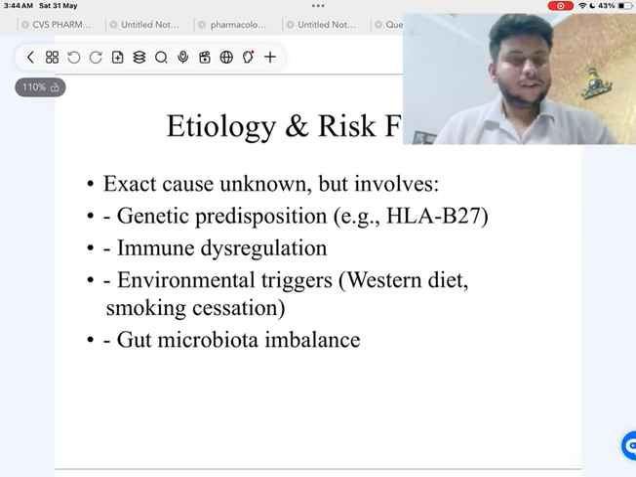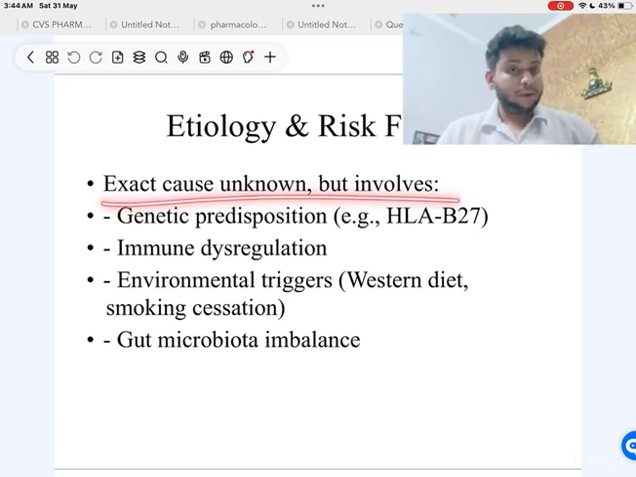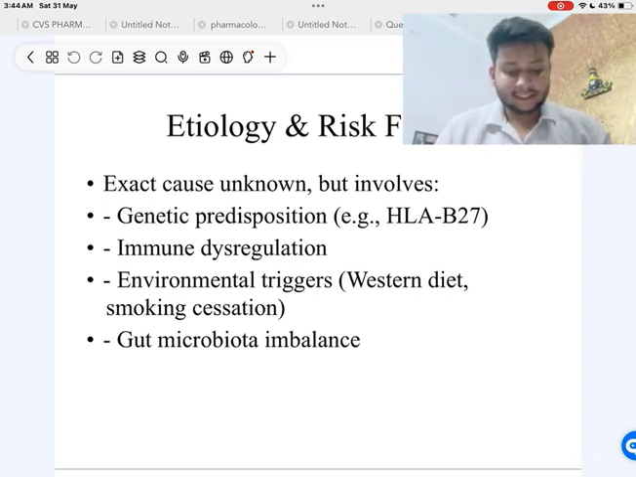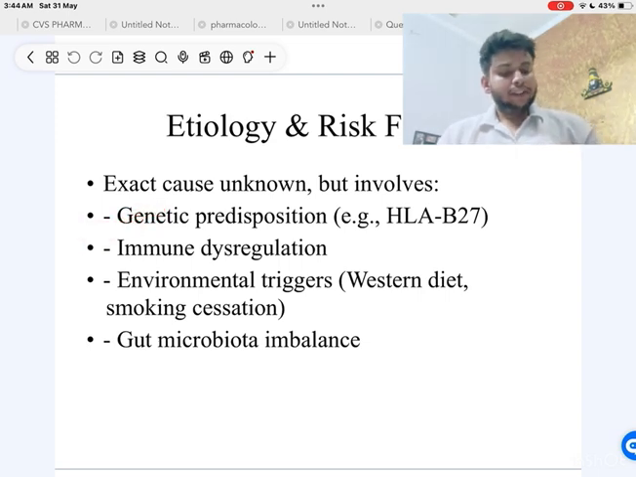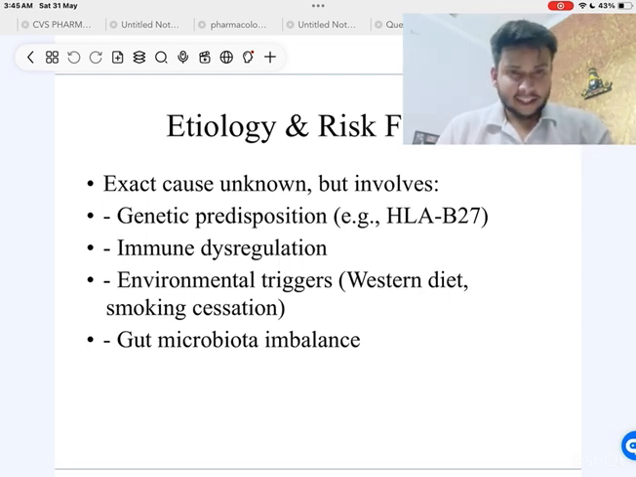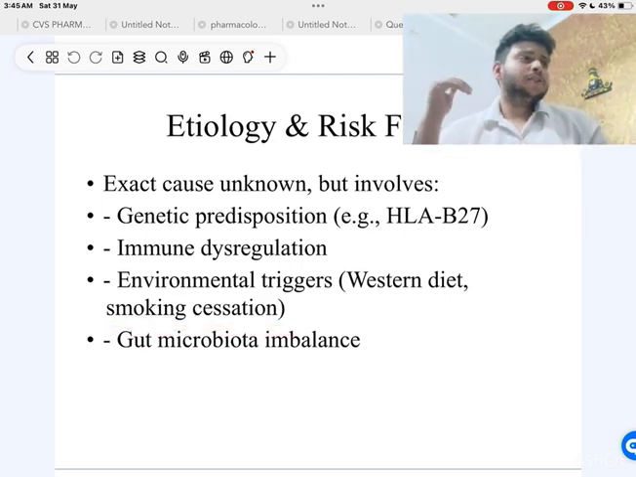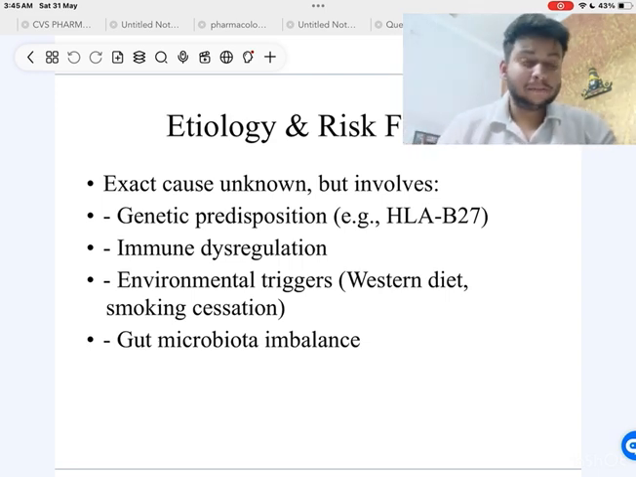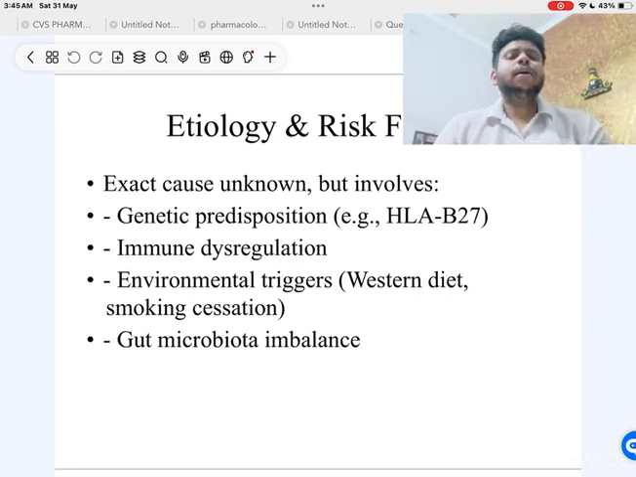Now, etiology and the risk factors. Exact causes are unknown, so we can call it idiopathic, though not specifically, because we know some factors like genetic predisposition, including the gene HLA-B27, immune dysregulation, and environmental triggers such as the Western diet and smoking cessation. The Western diet, we all know, consists of a lot of bread, so it can cause this type of inflammatory disease. Smoking cessation is a different aspect: we know that smoking causes many problems, but stopping smoking can cause ulcerative colitis.